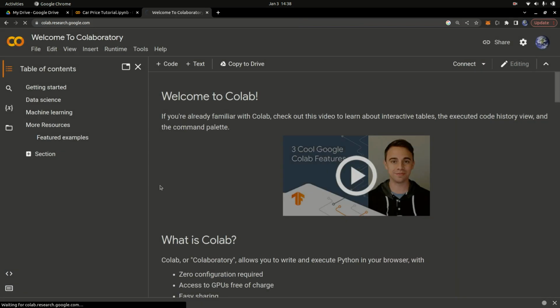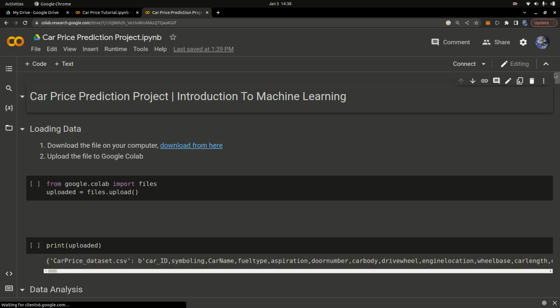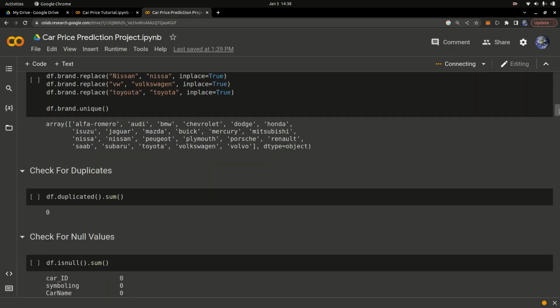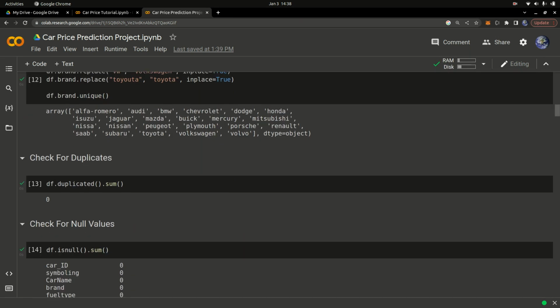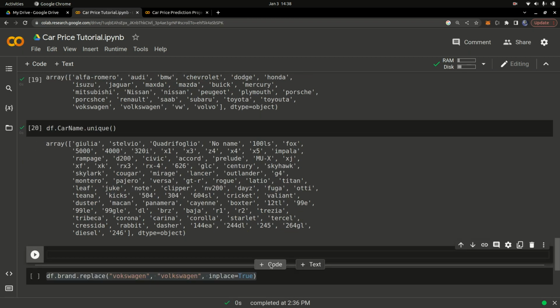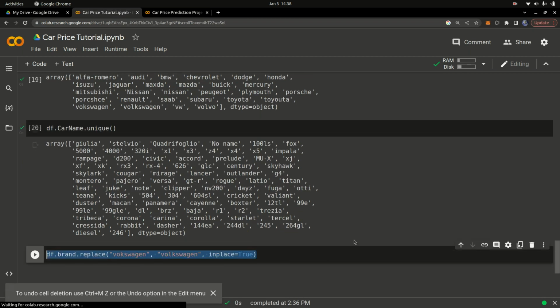Once I have this open, I want to get some code that we can use here to save a bit of time. I have all this notebook already prepared with detailed information, so you can check that. I'm going to share the link with you. So we're ready so far. We're checking the name of the unique column, changing the name of the column, so fixing that. I'm going to copy this code and paste it in here. I'll just delete this column for now and paste it in here.